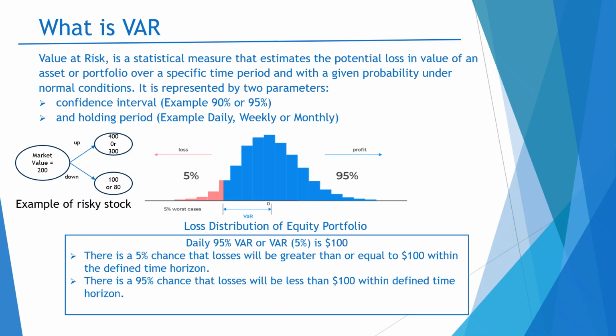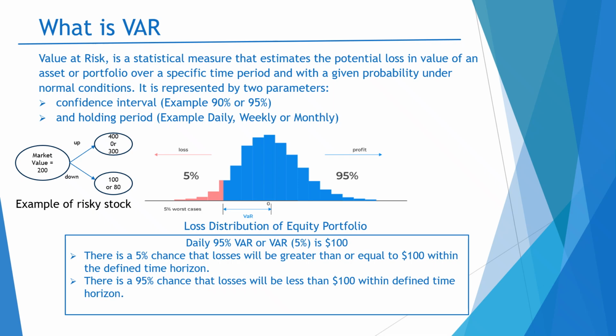So VaR at 90% will always be less than VaR at 95%. I am just trying to explain the conceptual knowledge, which will help you develop an understanding of VaR.